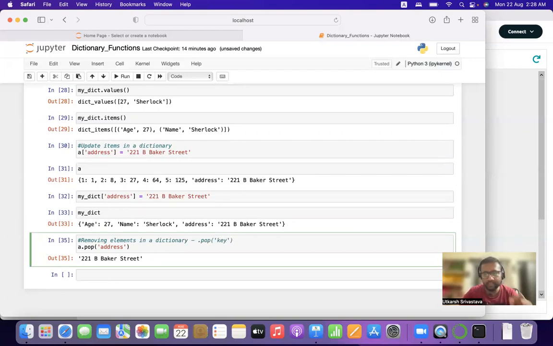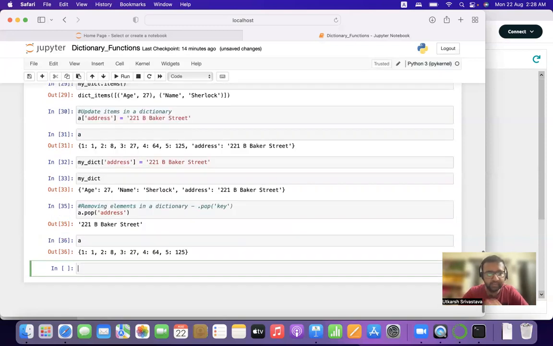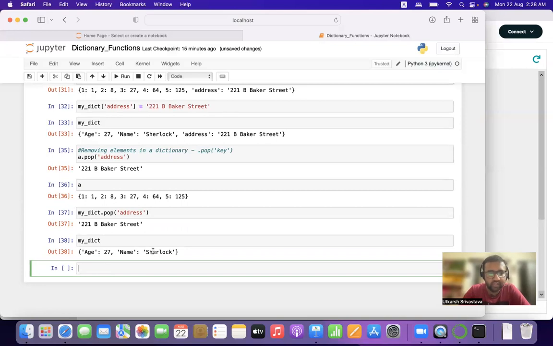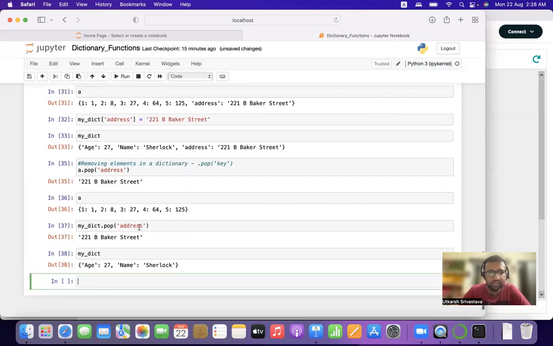All right, write the key, whether it is a number or a string. If it is a string, write it in inverted quotes. If it is not a string, it is a number, simply write the number and it will get the key and remove it. So let's print the updated dictionary. So it has removed address. Let us remove from my_dict also, .pop address. So let us print my_dict. As you can see, from my_dict also address has been removed.